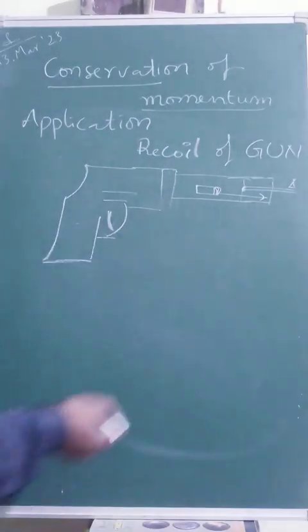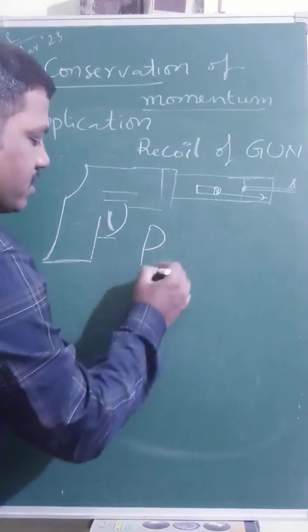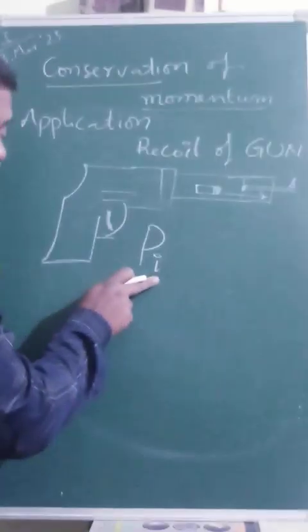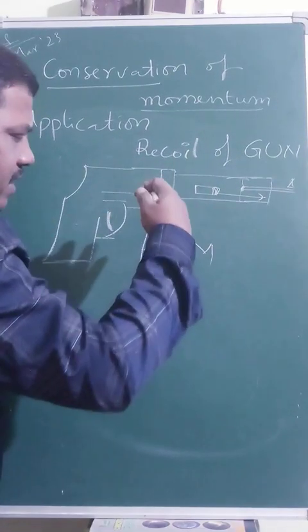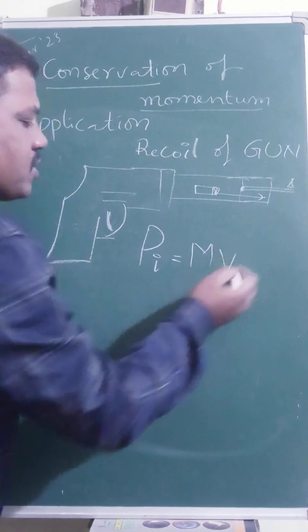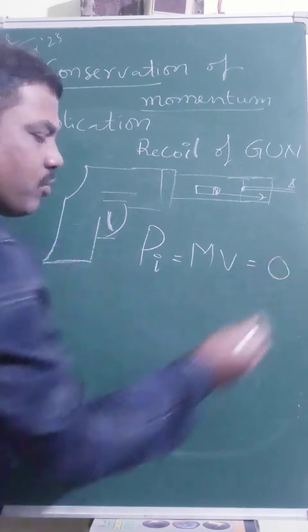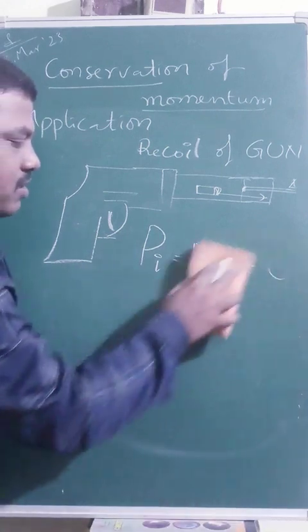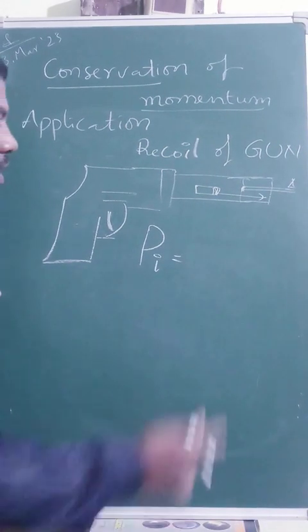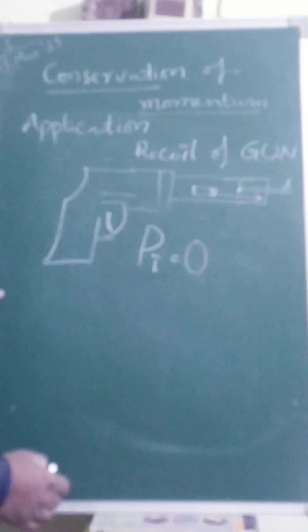Therefore the initial momentum is mass multiplied by velocity, which is obviously 0, because the system is not moving initially. So we can simply understand, without a formula, that the initial momentum of the system is 0.